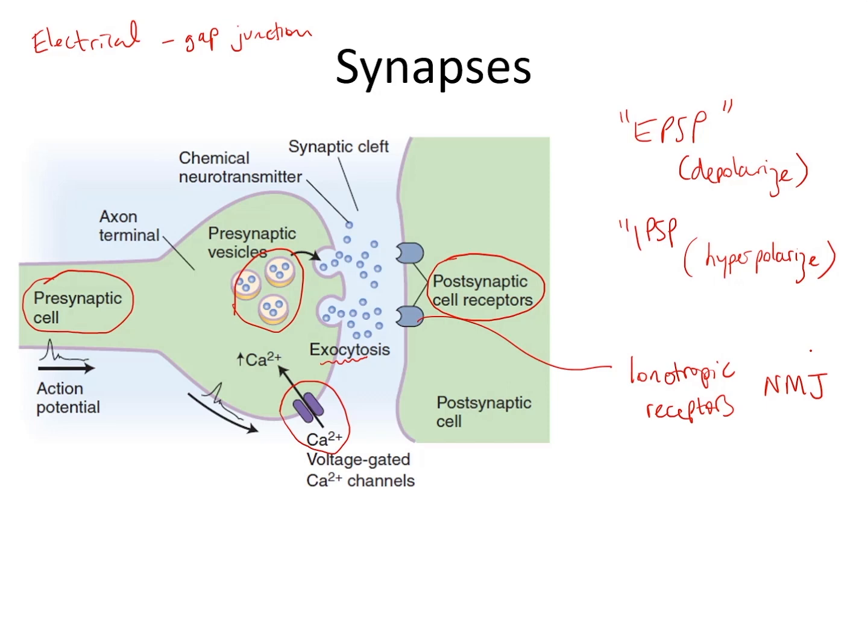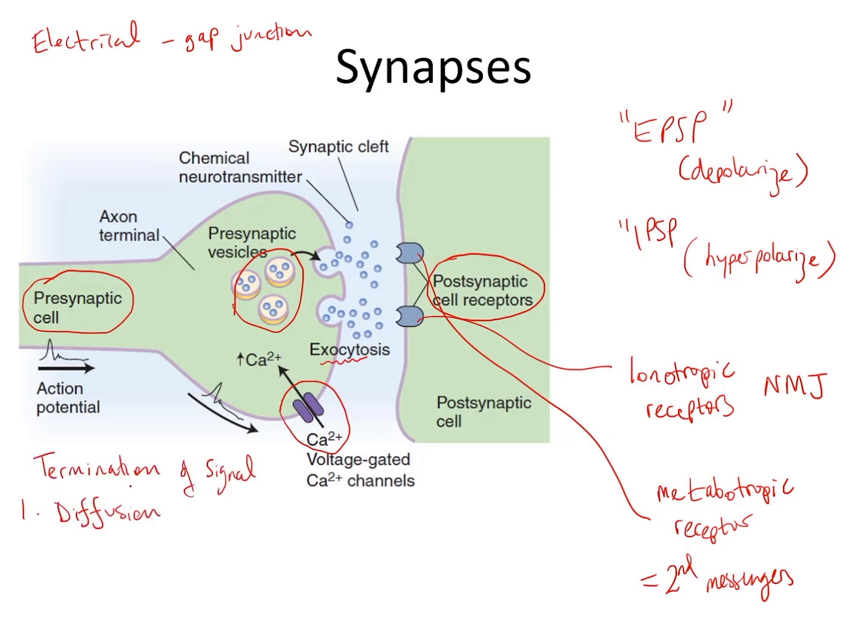Alternatively, the delay can be a good bit longer, over 100 milliseconds, and that's if the receptor type is linked to a second messenger cascade. And in general, we talk about metabotropic receptors where this is the case. Finally, the transmitter action must be rapidly terminated. And in general, there are one of three processes that can remove a transmitter from the synaptic cleft. It could either simply diffuse away. It can be degraded by an enzyme, which happens to be particularly important for acetylcholine, the acetylcholine esterases. More commonly, the transmitter can be taken up either into the nerve ending or into another cell, such as a glial cell.